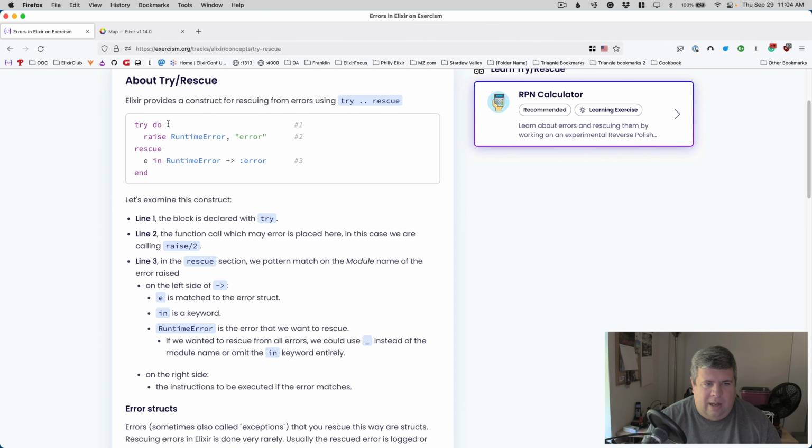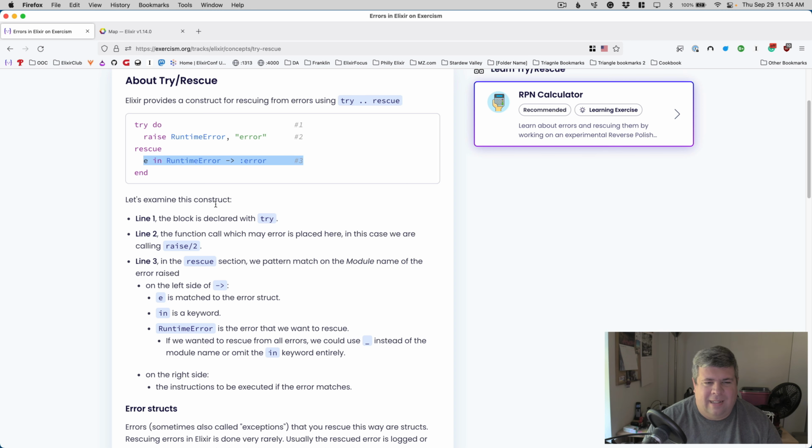In this example, you have try and then this do block where you can attempt to do some work, and should you or one of the functions you call raise, it'll rescue that raise by capturing e, and then in your rescue you can actually pattern match for how you want to handle it.